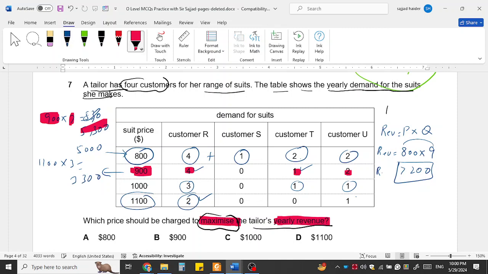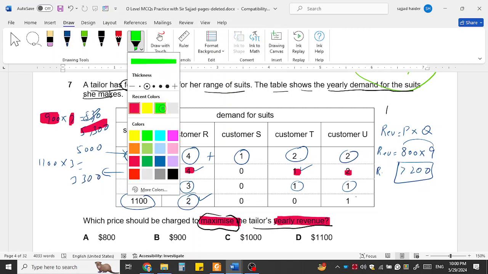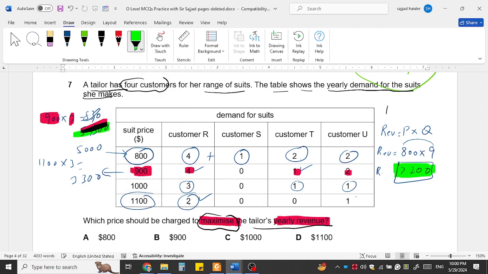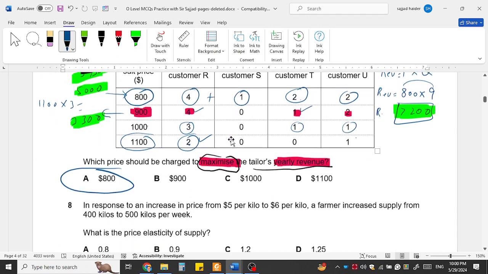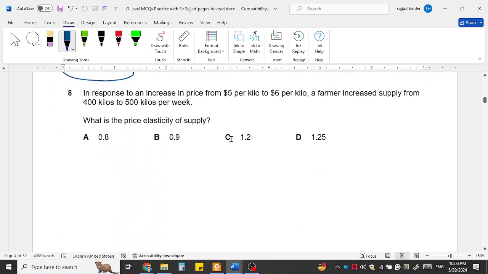So on the basis of the above, we can say that option 1 is giving 7200, option 2 5000, and option 3 5000, and option 6 3300. Option 1 is the right option, because if he sets the price at 800, he will get the maximum revenue from his customers.